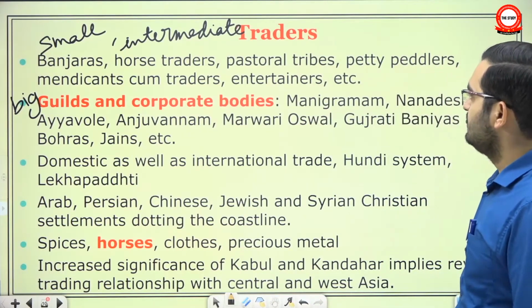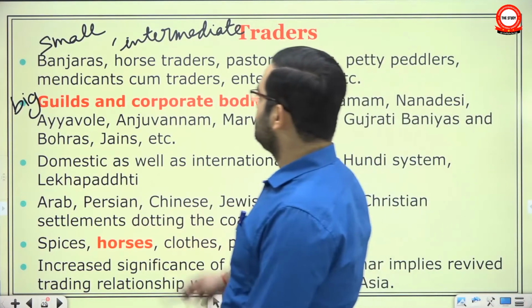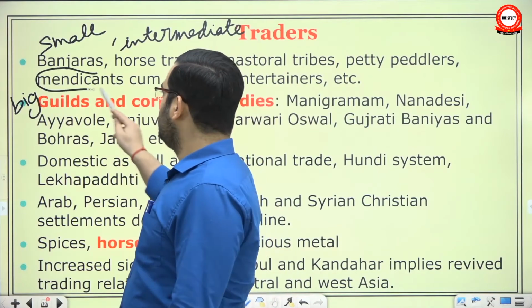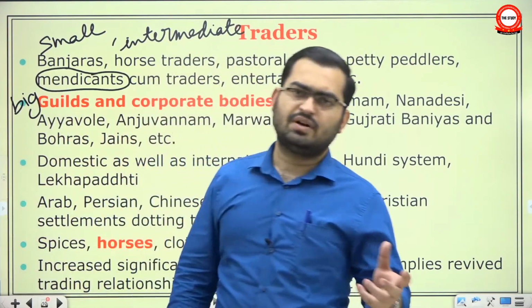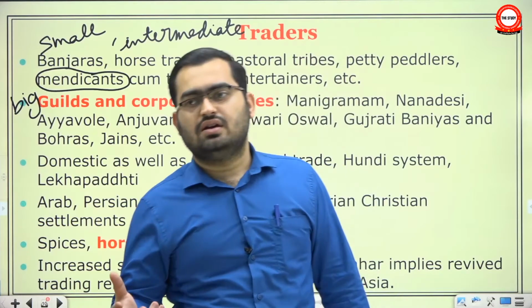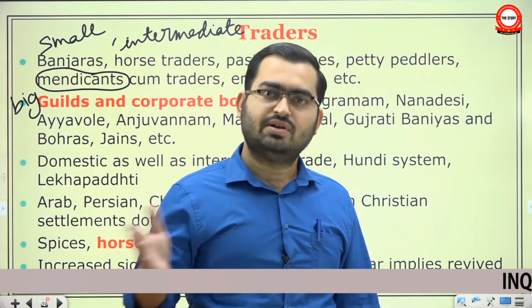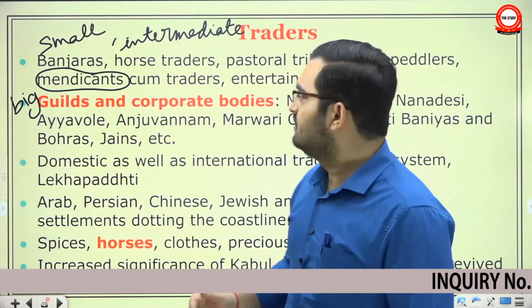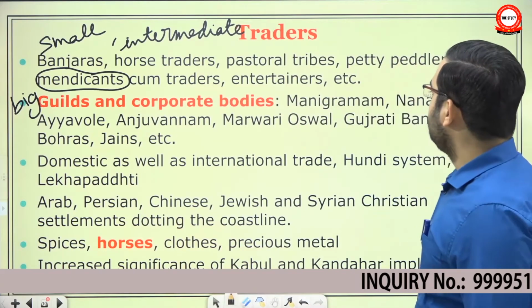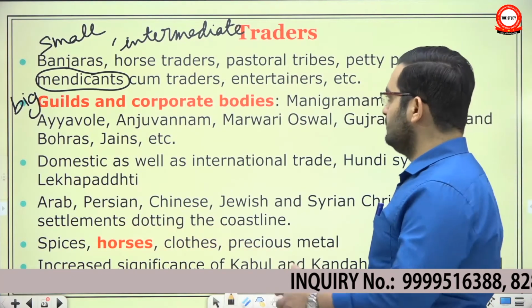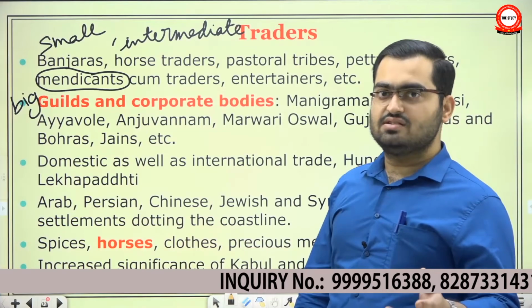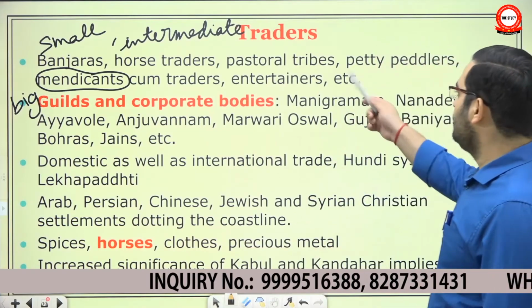Mendicant merchants, if they are traveling over a long distance, will buy something with medicinal or aromatic property, go from one place to another and sell it. And entertainers like singers perform certain acrobatic activities. So these are small and intermediate traders.